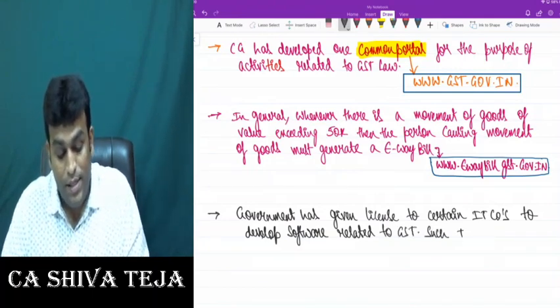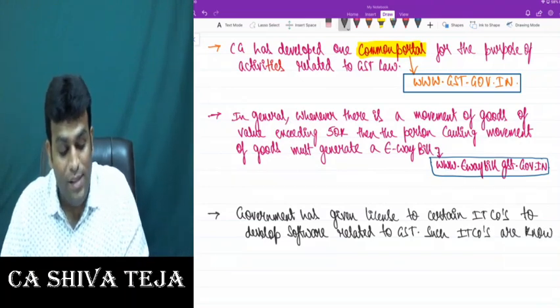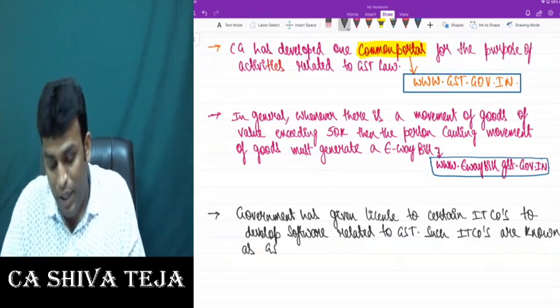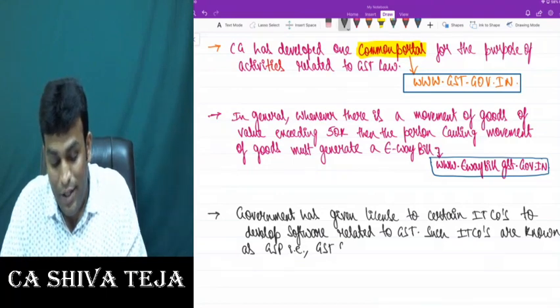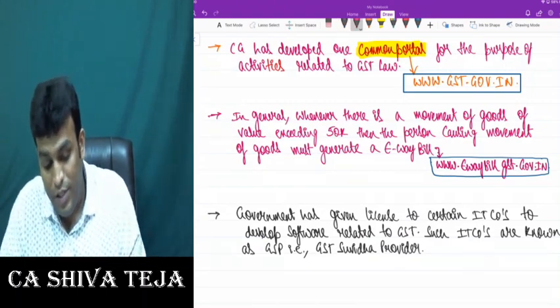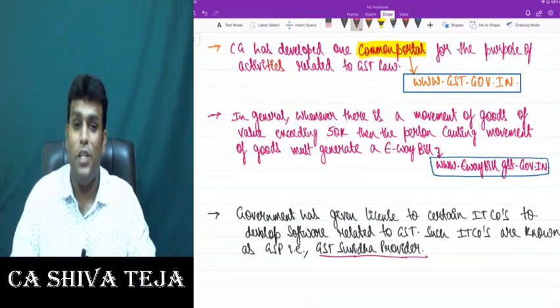Such IT companies are known as GSP. Now, what is GSP? That is technically called GST Suvidha Provider. What provider do we call it? GST Suvidha Provider. Very interesting language, my dear friends.